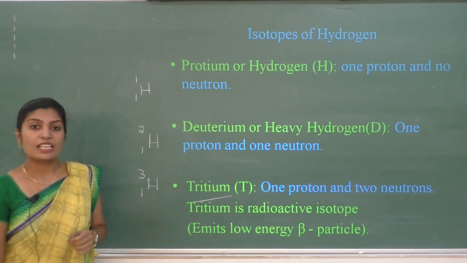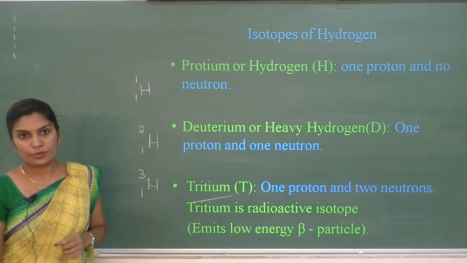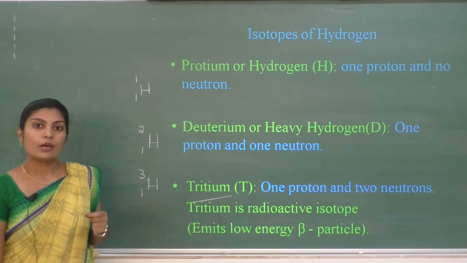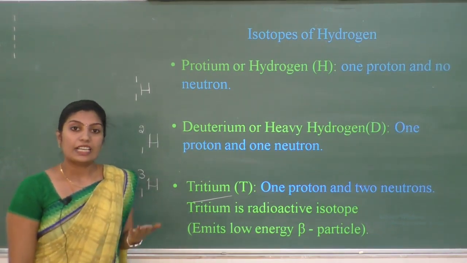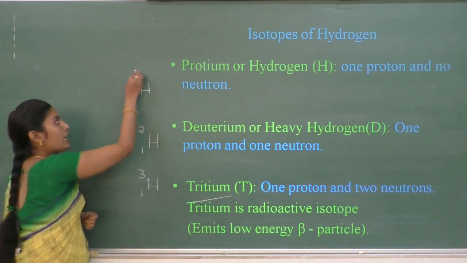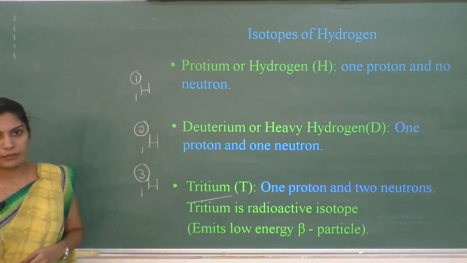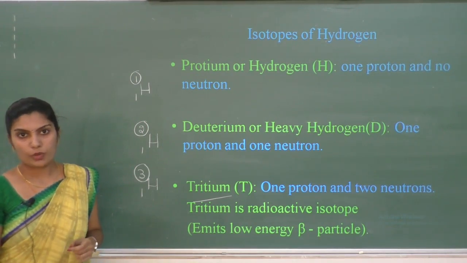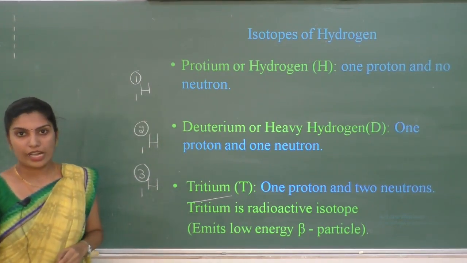If I compare the physical and chemical properties of these isotopes, they have the same chemical properties because of the same electronic configuration, but they have different physical properties due to the difference in mass number. This is about the isotopes of hydrogen.